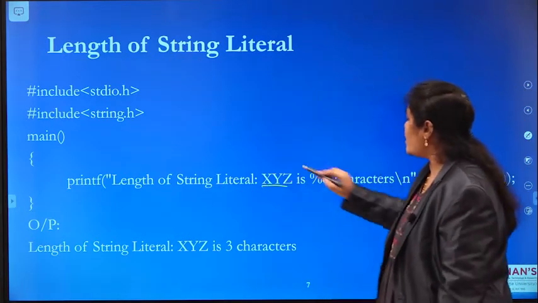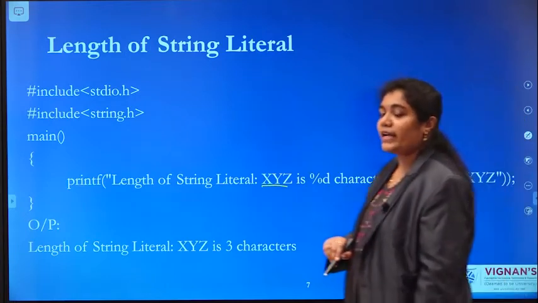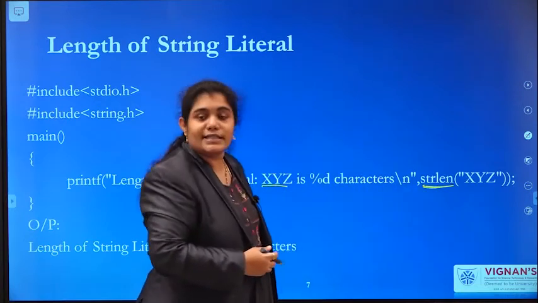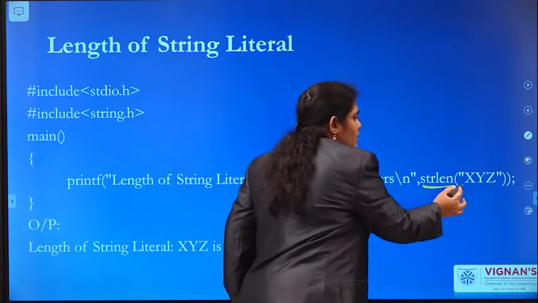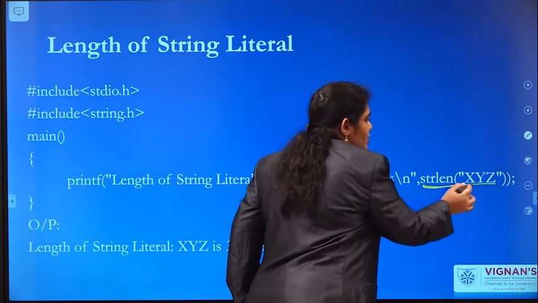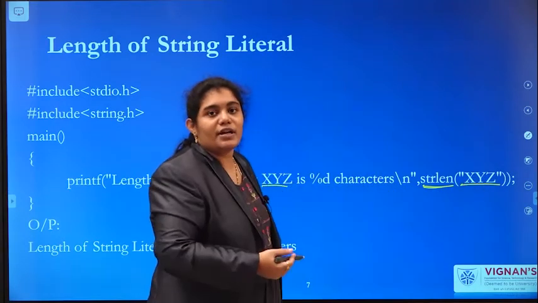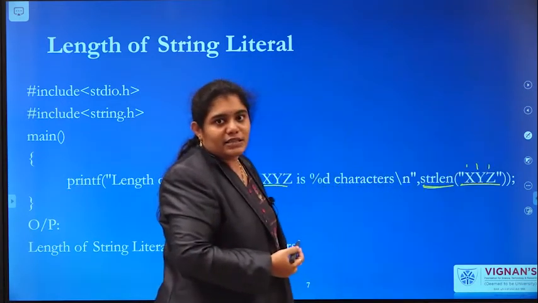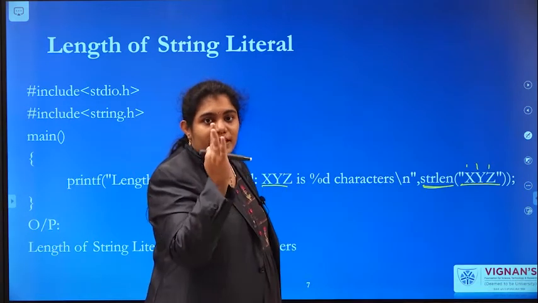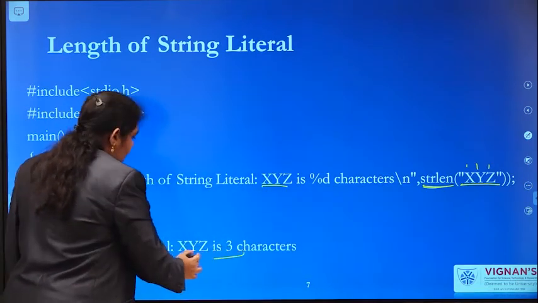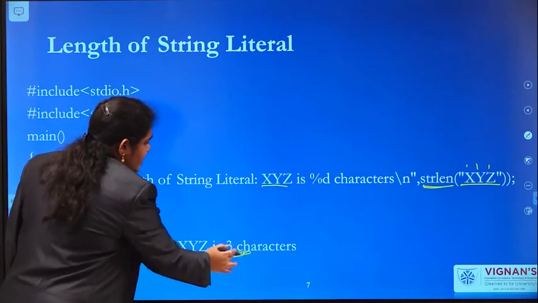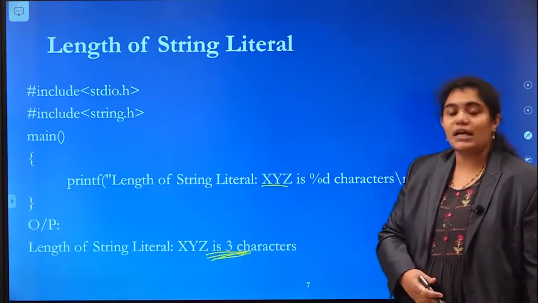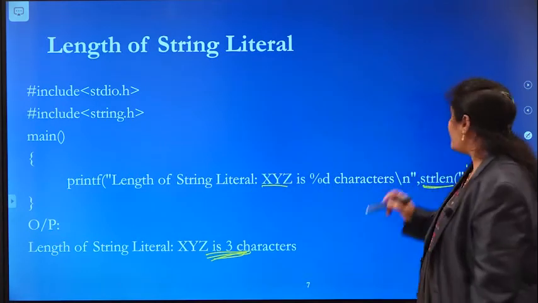Length of the string literal constant xyz. To find out the length of a string, we have a predefined function, strlen. To this function, you can pass your string literal constant as an input. So here how many characters are we passing? 3 characters. So the answer is, the length of the string literal constant xyz is 3 characters.